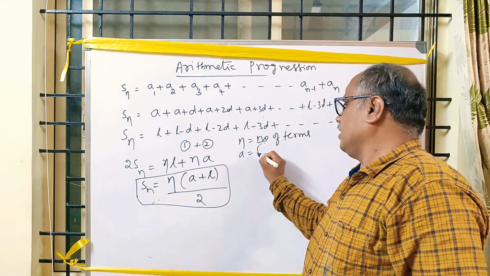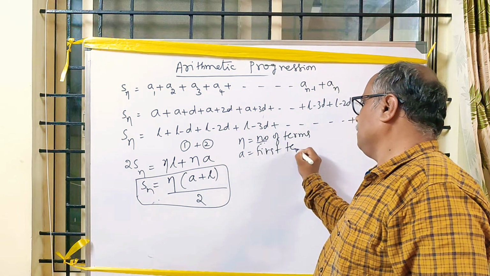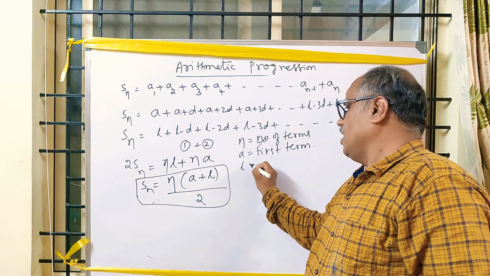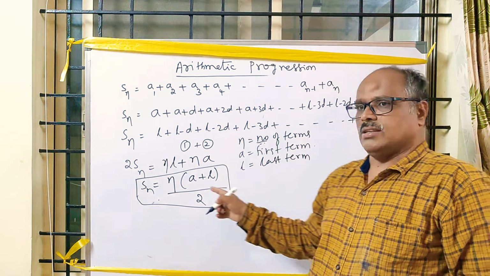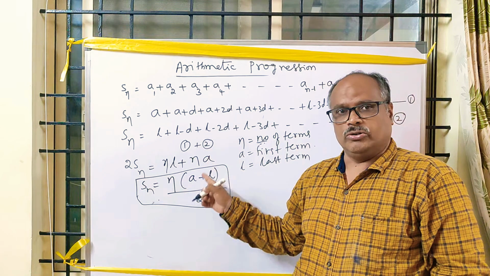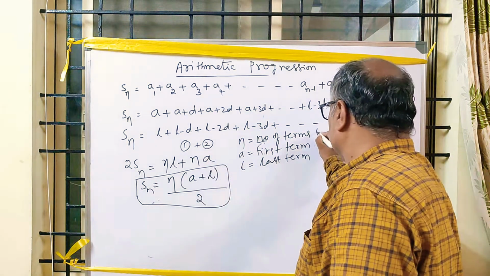A, the first term, is given. L is the last term. This is the formula to calculate the sum.